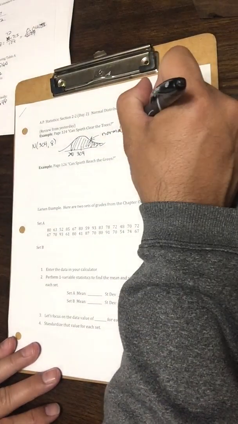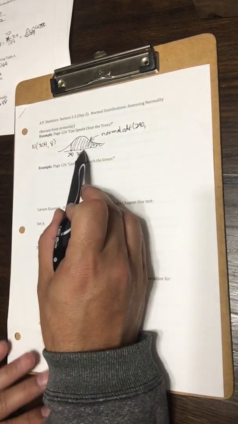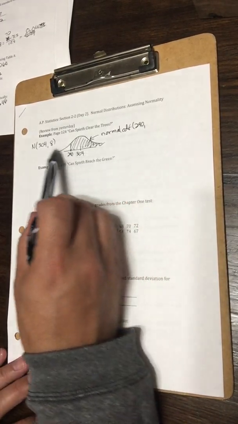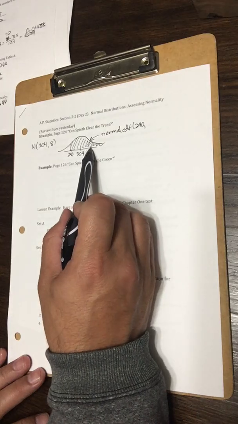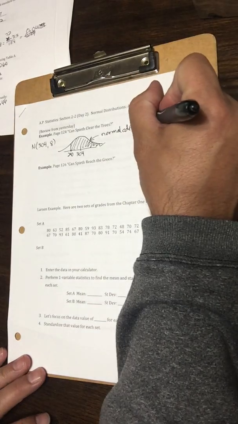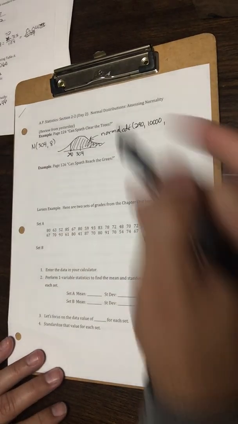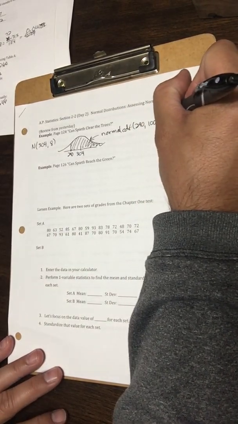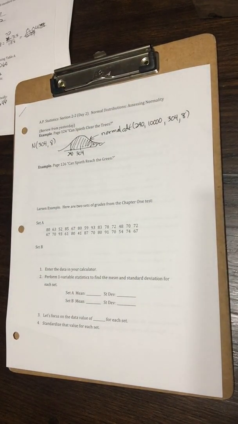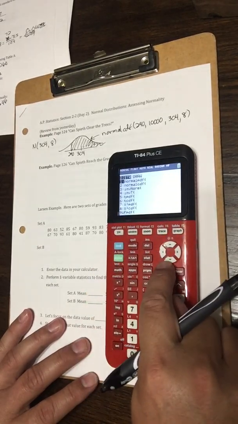It's always the smallest number you're looking at. Here it's 290. And then the biggest number. Well, this goes off towards infinity, so I just need something a lot bigger than 304. And I definitely want to pick something more than 3 standard deviations away. The standard deviation is 8, so this is going to be 312 and 320 and 328. I'm going to put a big fat 10,000 in here just to make sure I'm way down the road. And then my mean, instead of being 0 like it was before, it's going to be 304, and the standard deviation is 8.